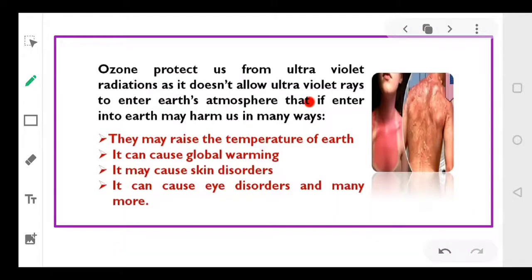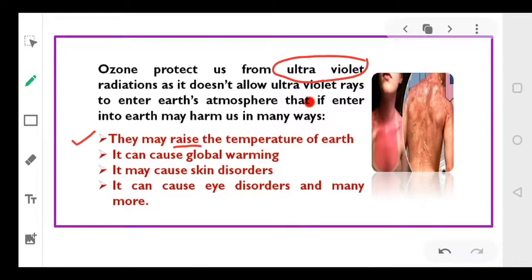Now coming to the adverse effects of the ultraviolet radiations. See, if there is no ozone layer, then all these ultraviolet radiations will reach the surface of the earth. The ozone layer traps the UV rays, and thus these rays do not reach the surface of the earth. But suppose there is no ozone layer, then most of your UV rays will reach the surface of the earth, and this will cause many harmful effects.